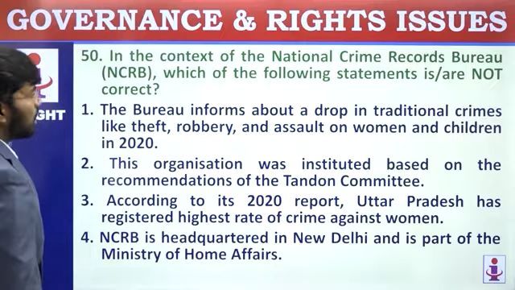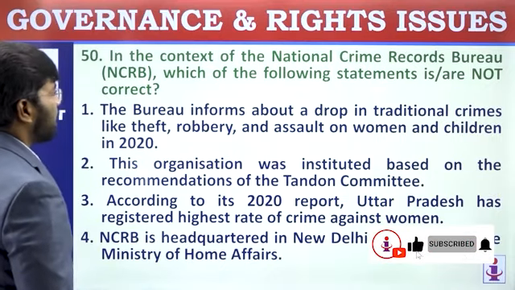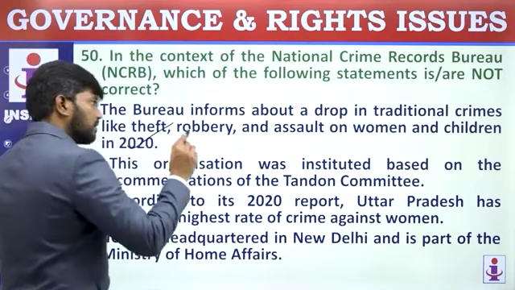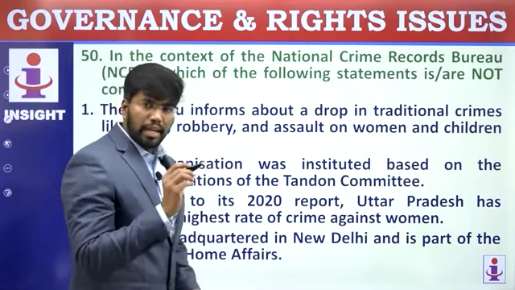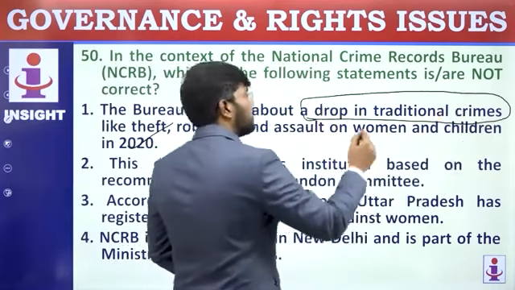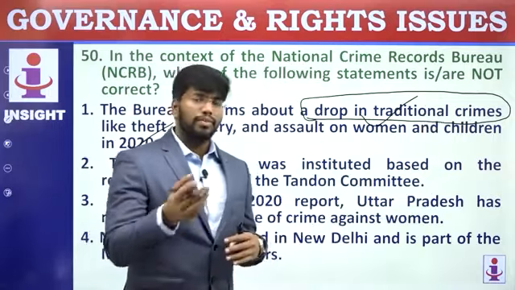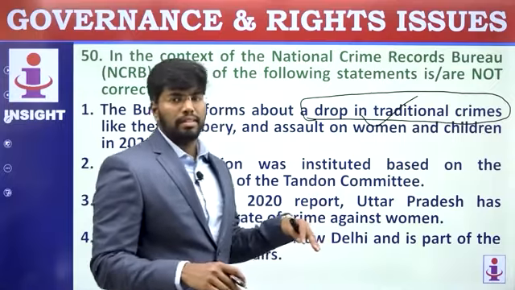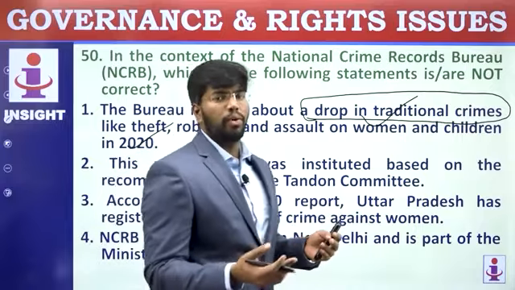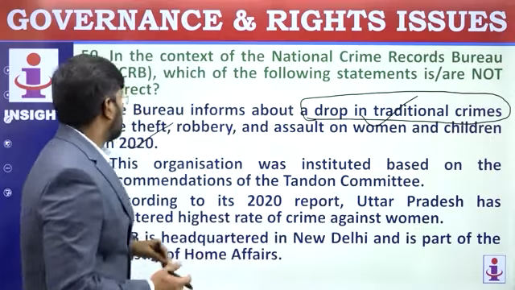The Bureau informs about a drop in traditional crimes like theft, robbery and assault on women and children in 2020. Statement is correct. Crime rate has increased, but not traditional. There was a drop in traditional crimes, theft, robbery, because everyone was sitting inside the home. These fellows can't enter. Cases raised for traffic excess, breaking the COVID rules, but not due to traditional crimes. So first statement is correct.